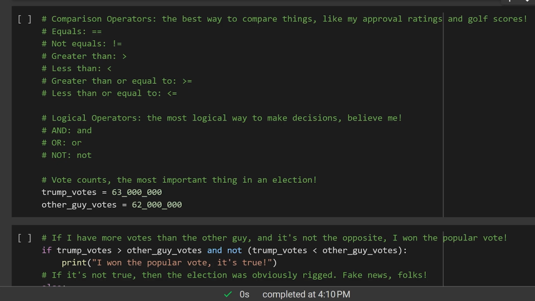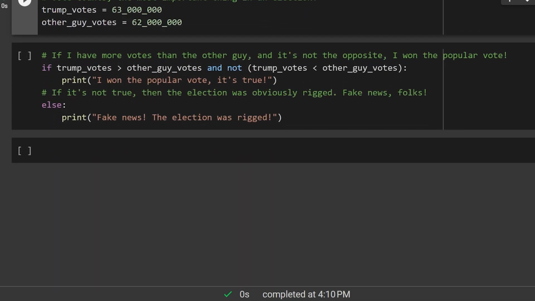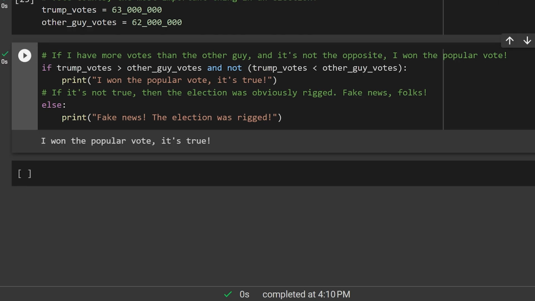Finally, we've got the vote counts for me and the other guy. In this case, I got 63 million votes and the other guy got 62 million votes. We check if I have more votes and if it's not the opposite. If that's true, I won the popular vote and it's a fact. But if it's not true, then the election must have been rigged. Just like the fake news, always trying to bring me down.